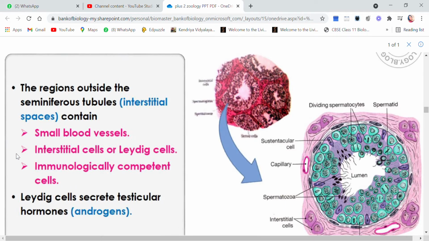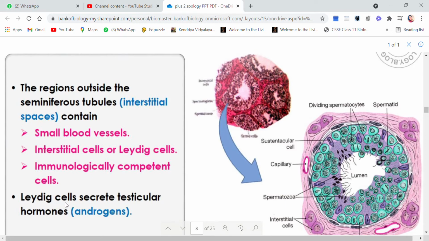So these three things are present outside the seminiferous tubule, inside that compartment, right? The seminiferous tubules are inside the compartment or lobule. So if there is some space left in that compartment, that interstitial space is filled with some blood vessels, some Leydig cells and some immunologically competent cells.